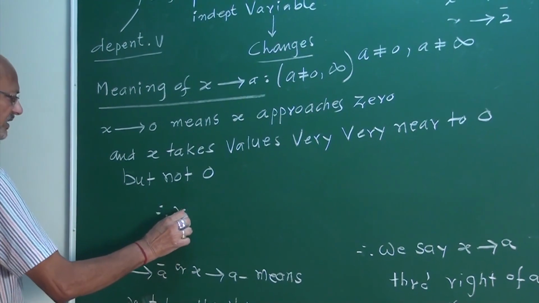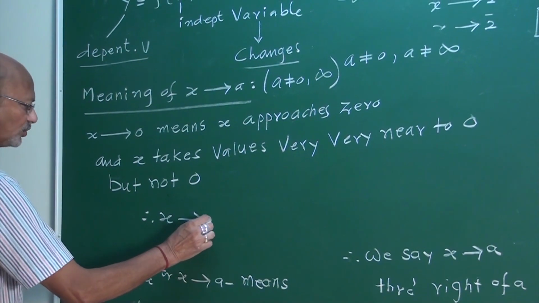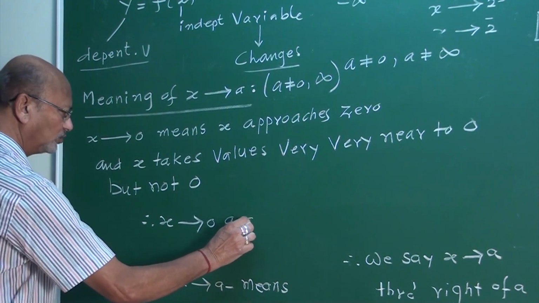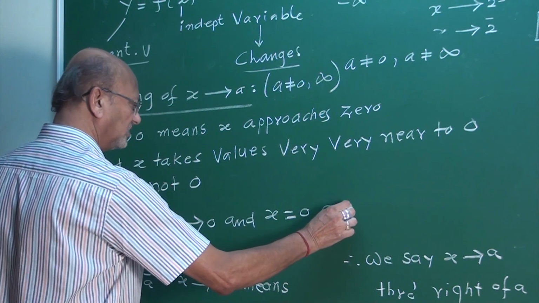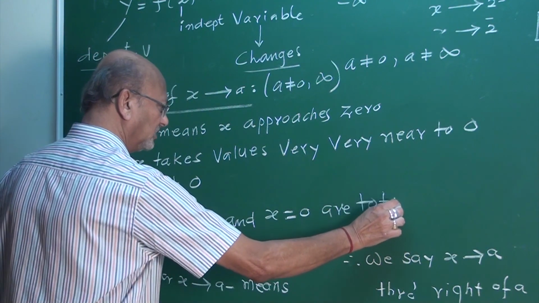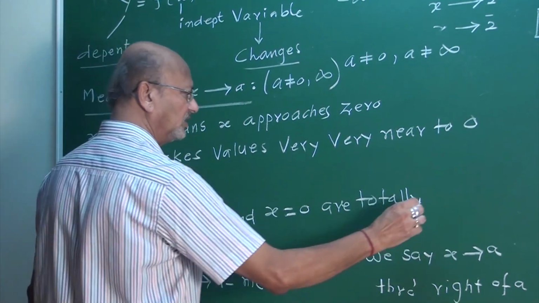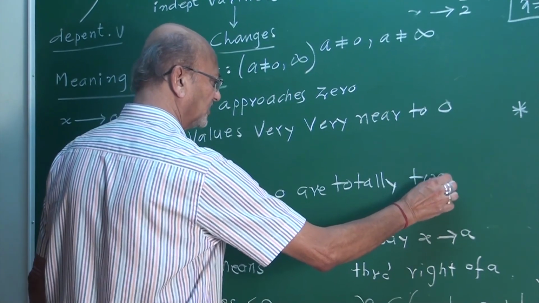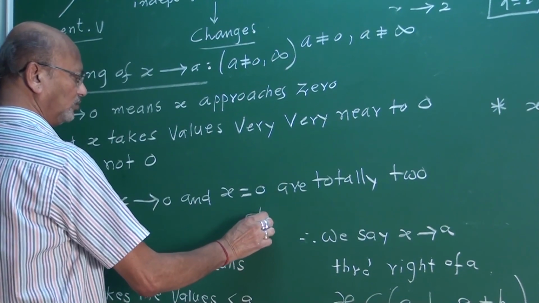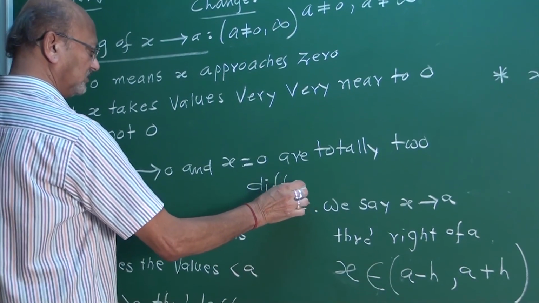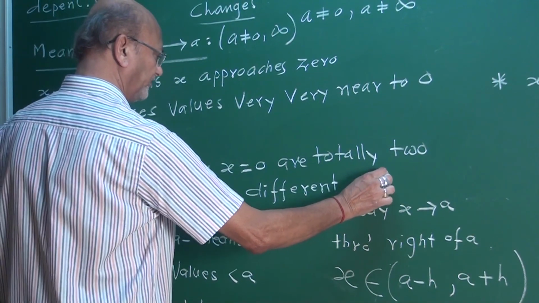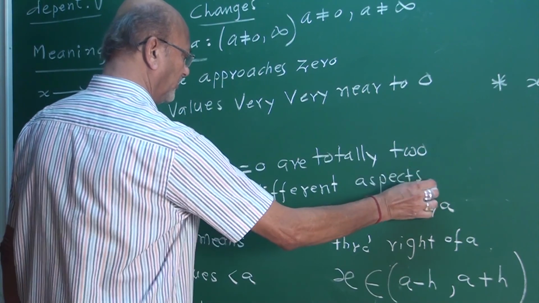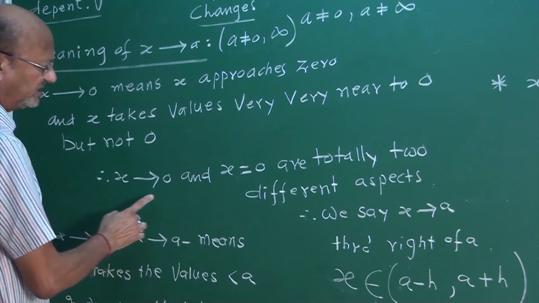Therefore, x tends to 0 and x equal to 0 are totally two different aspects, means this is different, this is different.